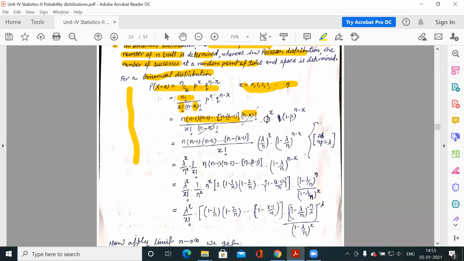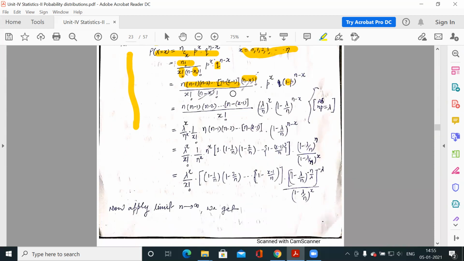The other thing is q: since p plus q is 1, q can be written as 1 minus p. Now this n minus x factorial is cancelled out by the n minus x factorial in the denominator. What is left is in the denominator, and this is in the numerator. Now, for the limiting case of binomial distribution, we are assuming that the multiplication np is constant, and we represent that constant by lambda.